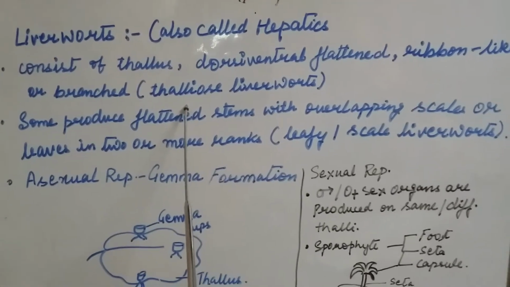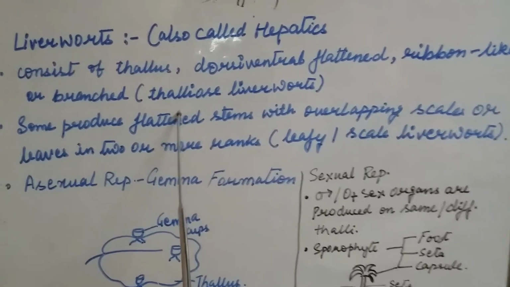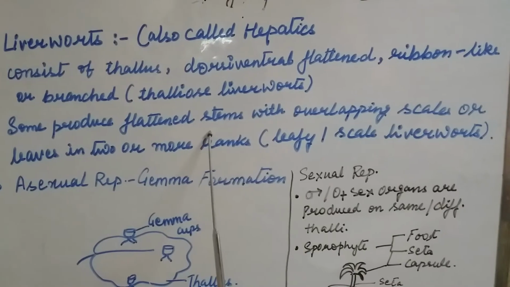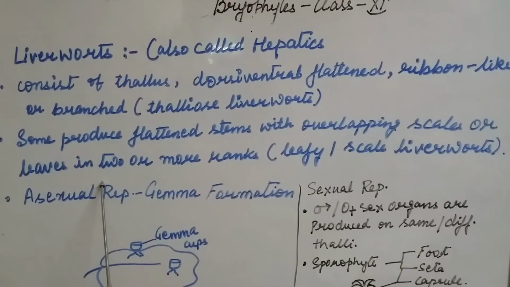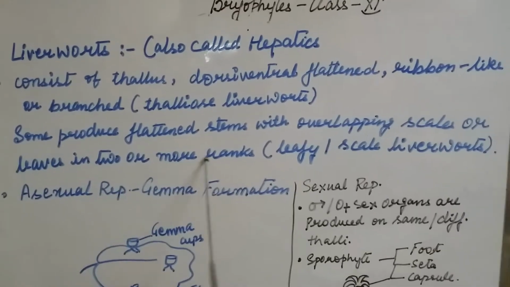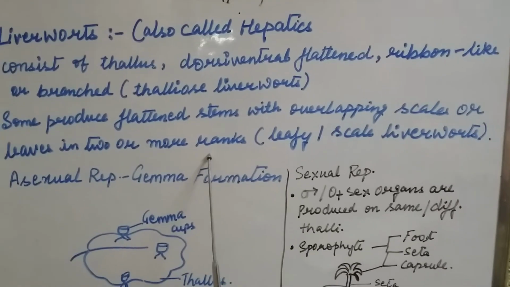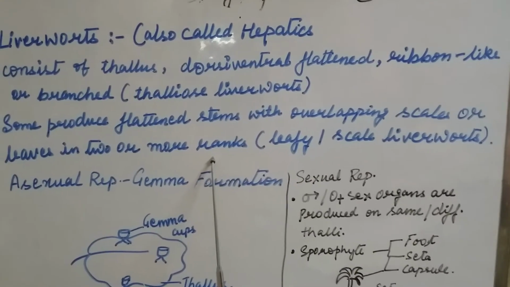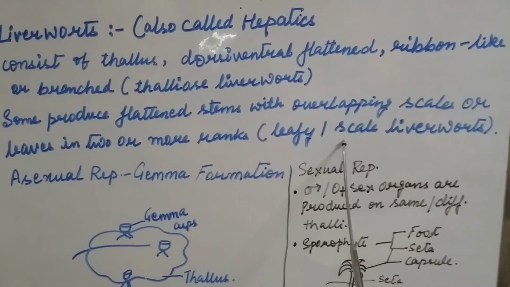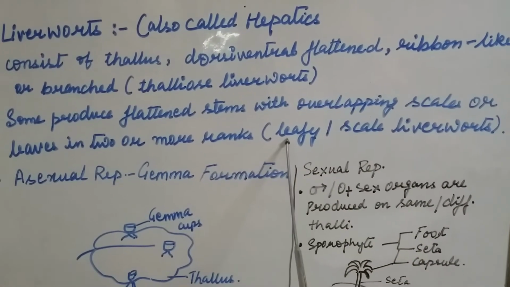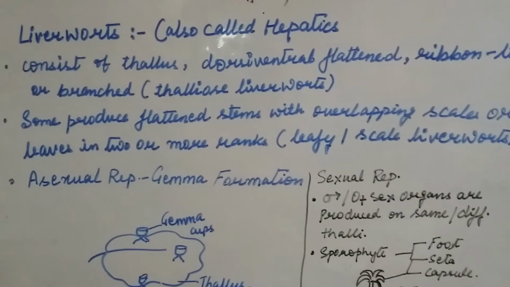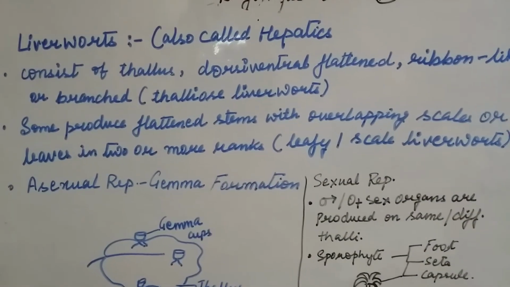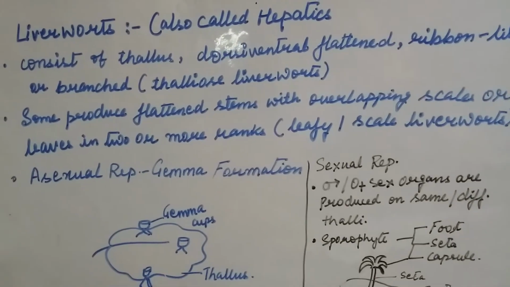On the other hand, a few liverworts produce flattened stems with overlapping scales or leaves present in two or more ranks, and these are called scale liverworts or leafy liverworts. Liverworts generally reproduce by both methods, asexual and sexual reproduction.